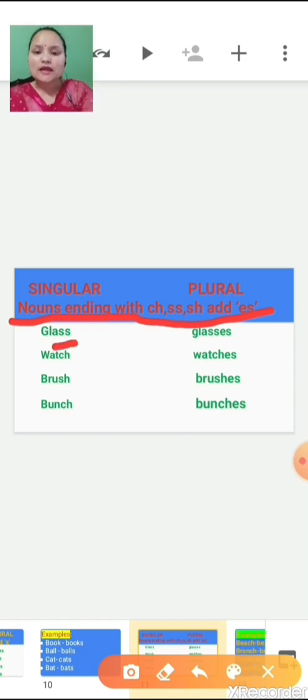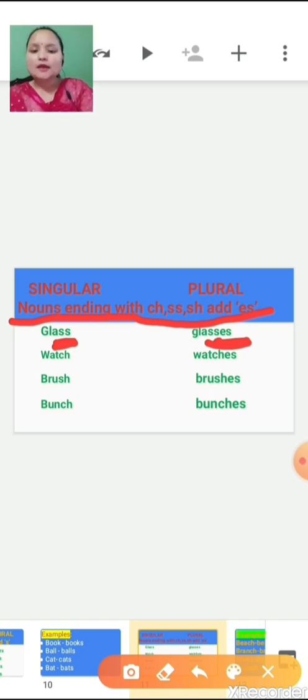At the end double S is there. Now here you can see glasses. So instead of SS, what have I written here? ES. So for the words which end with SS, what do we have to add at the end of the word? ES.